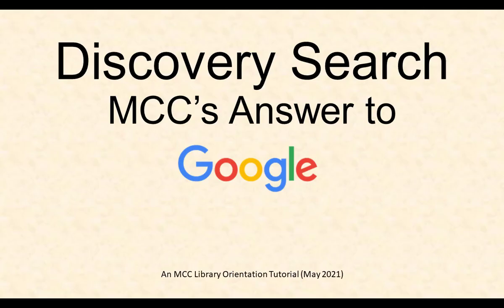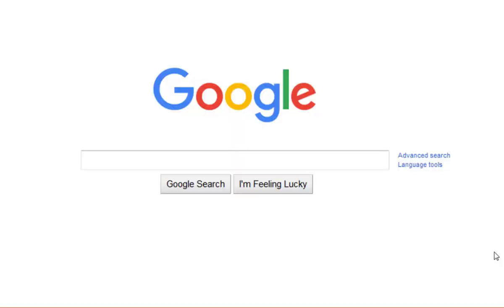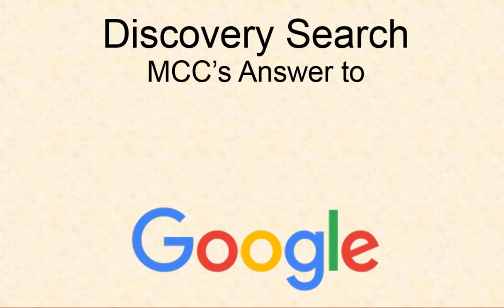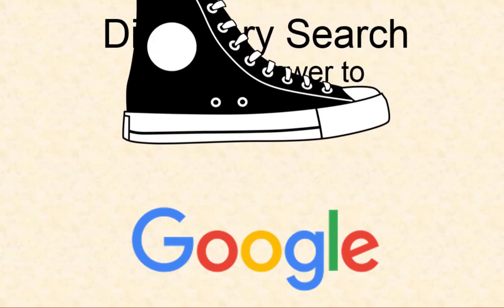Many people prefer going to one place to get everything on their shopping list, right? We even prefer one search engine for all our information needs, Google. But then ask yourself, what might you be missing? Enter MCC's answer to this question, Discovery Search.